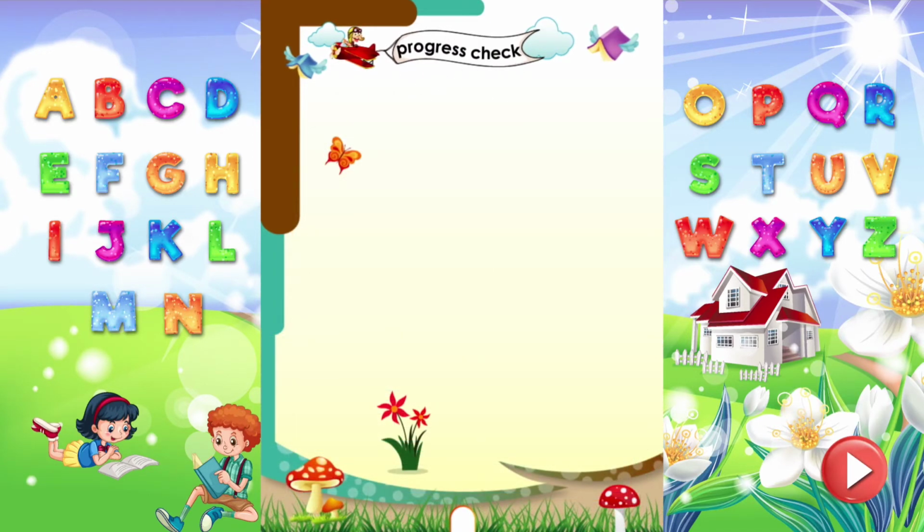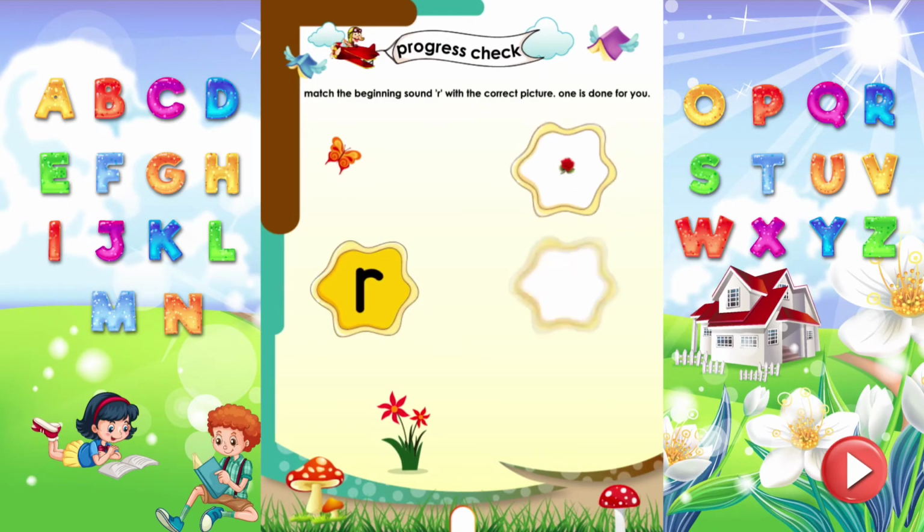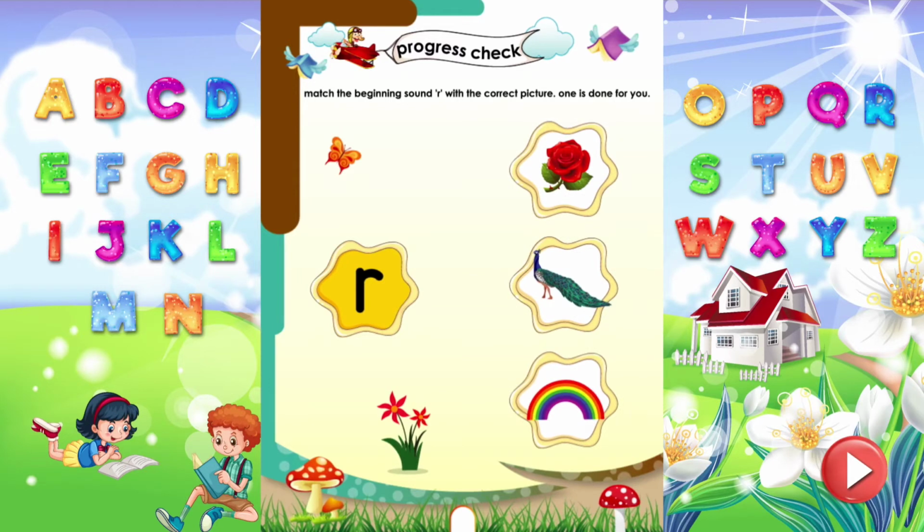Progress check. Match the beginning sound R with the picture. One is done for you. Rose starts with the sound R. Rainbow starts with the sound R.